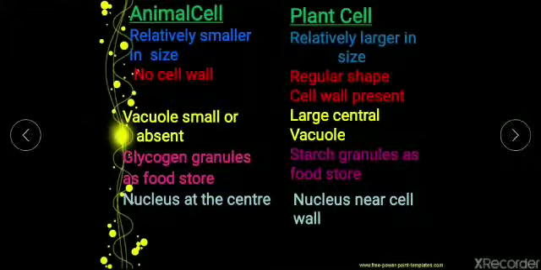Then the next thing is the nucleus. In case of animal cell, the nucleus is present at the center, and in case of plant cell, the nucleus is present near the wall. In younger plant cells, the nucleus is present at the center, but as I told you, as the cell gets matured, the nucleus gets shifted towards the cell wall, towards the periphery, because the vacuole is going to be present over there and it is going to occupy the major space. So that's why, because of the vacuole, the nucleus is shifted towards the periphery.